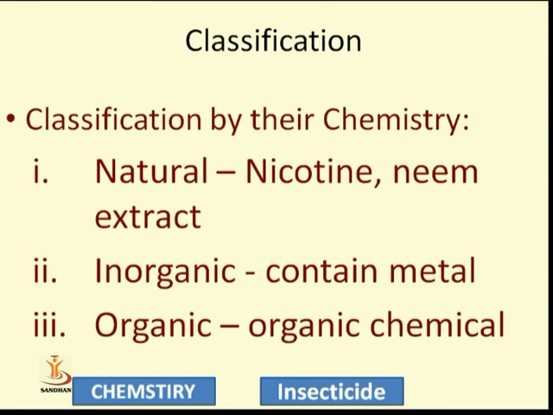And the third and major part of insecticides is organic compounds. In case of organic compounds, which type of organic compound can we use? There may be organophosphorus compounds, or there may be organochlorine compounds. 80% of these organic compounds are derivatives of organochlorine or organophosphorus compounds. Remaining are also there, but these are the major part covered by the organic compounds.